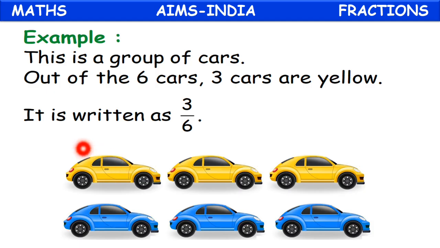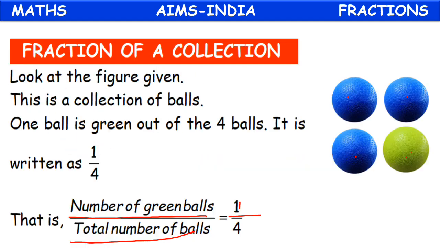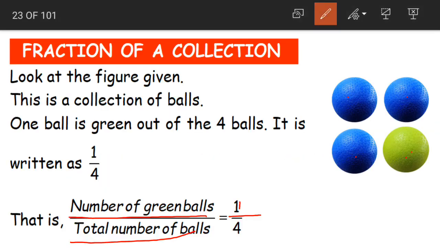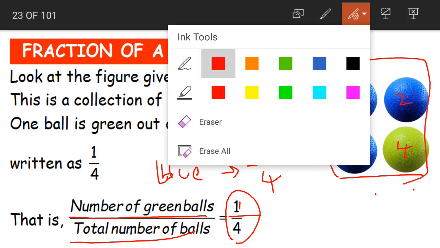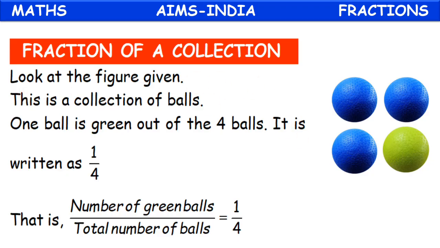Now moving on to another example. See, again, if I ask you to write the fraction for blue balls, what will it be? How many blue balls are we having? 1, 2 and 3. Yes children? So 3 divided by the total number of balls. We are having 4 balls. So 3 divided by 4 will be the fraction for blue balls in this collection, and 1 by 4 will be the fraction for the number of green balls in this collection. I hope this is clear how to write the fraction of a collection.